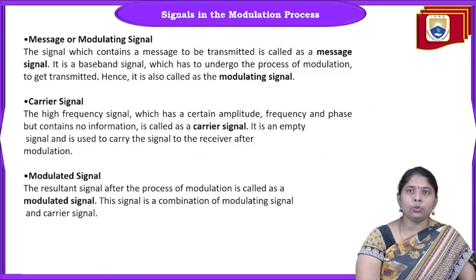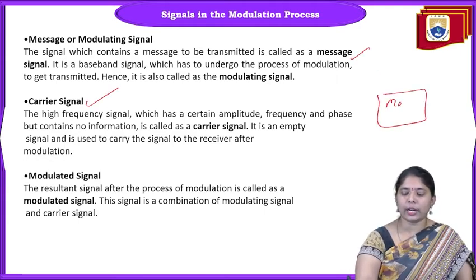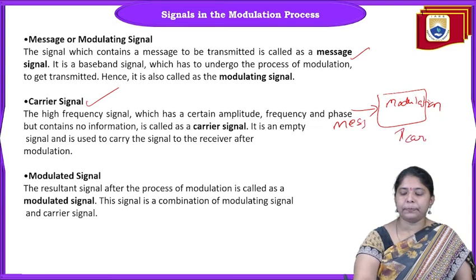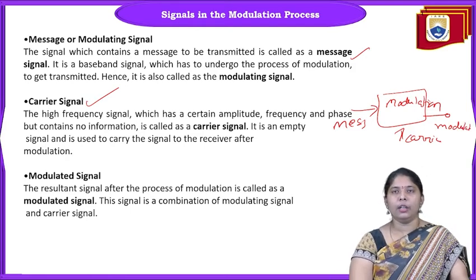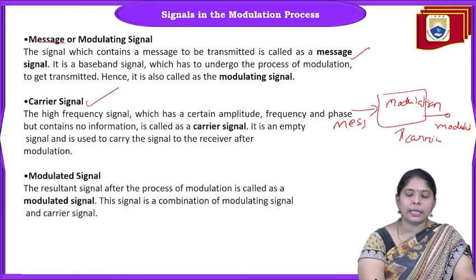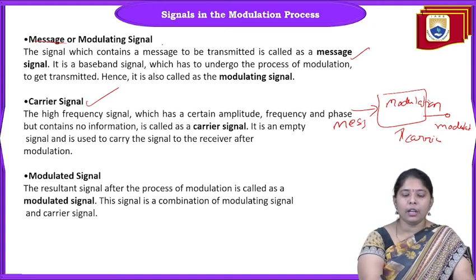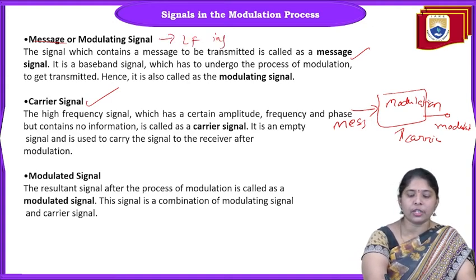So to do the modulation, we require two important signals: the message and the carrier signal. After modulation, it is known as the modulated signal. So modulation requires two inputs: one is the message, another is the carrier. After modulation, it is termed the modulated signal. What are the features of a message signal? The message signal is a low frequency information signal. That is a very key fundamental.